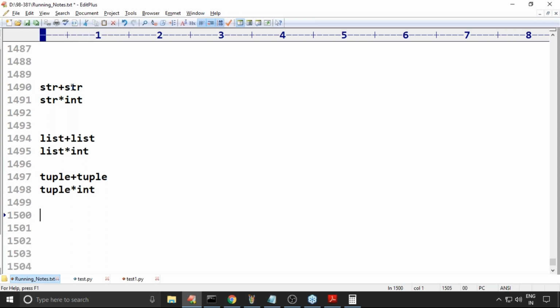But for set and dict, we can't use plus and star operators. That's it. Maybe there is a chance they ask this type of question for the certification, so please be ready to answer these things.